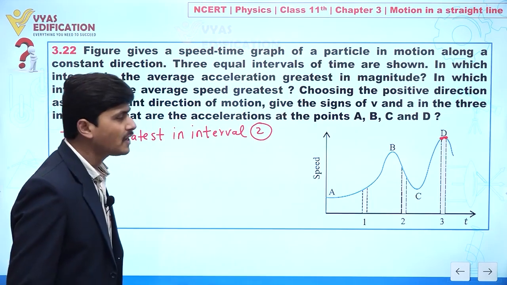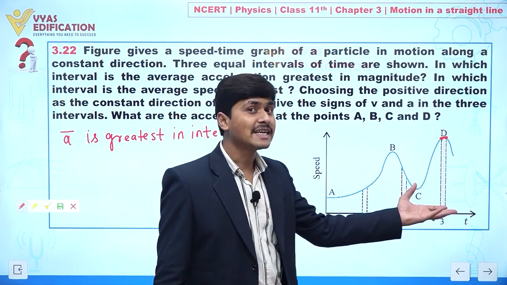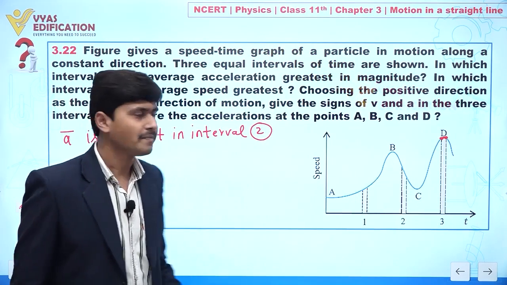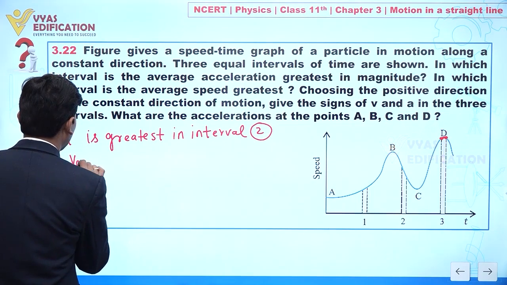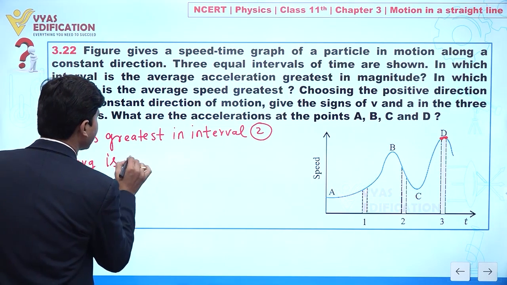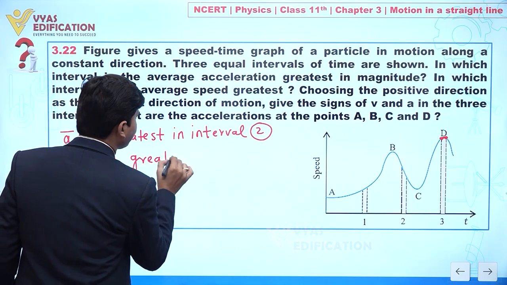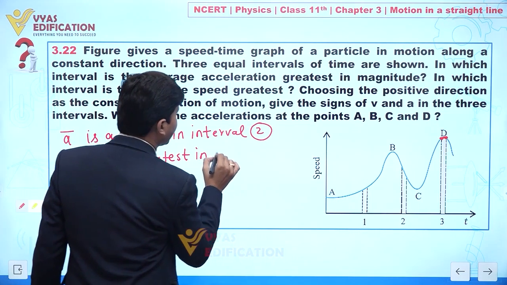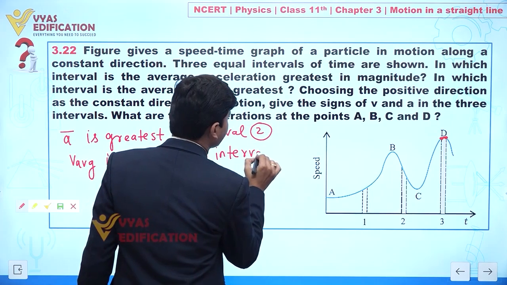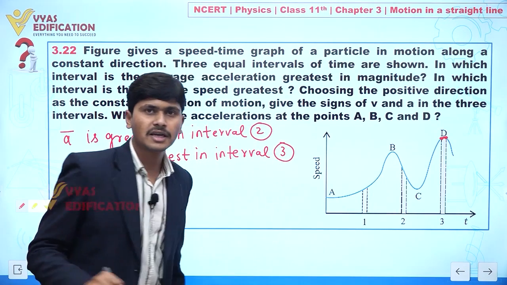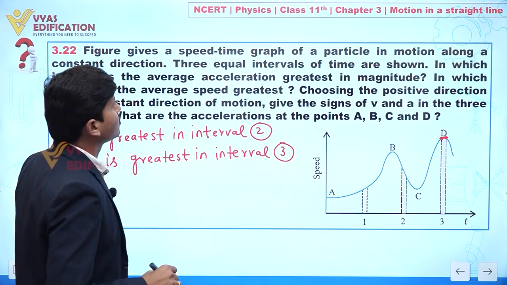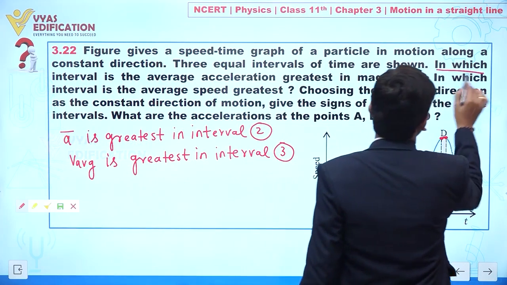Clear? So definitely we will find average speed is greatest in interval number 3. Clear? So we can say V average is greatest in interval number 3. Clear to everyone? Yes. So 2 questions are completed, this one and this one.